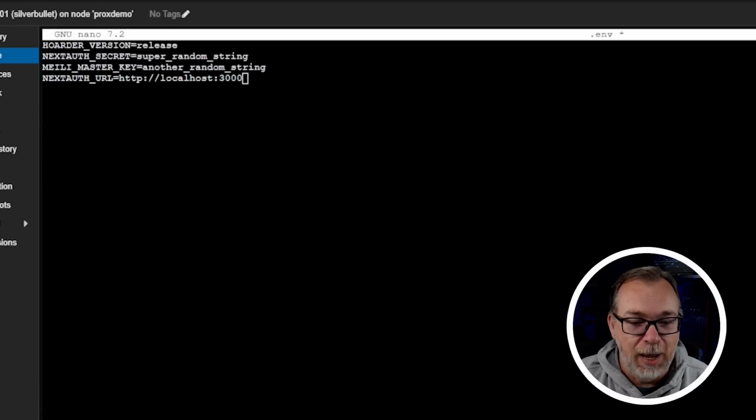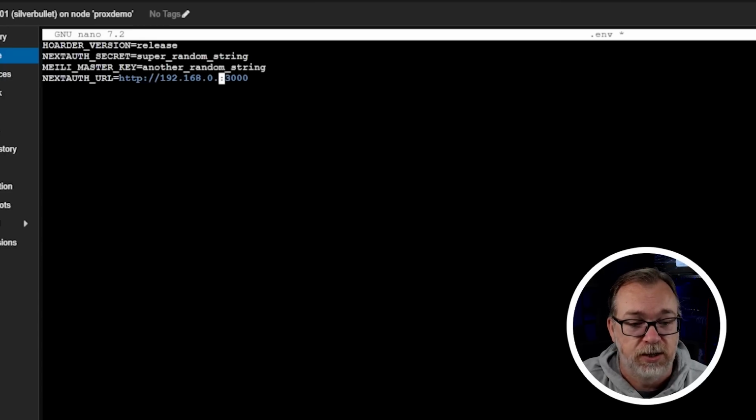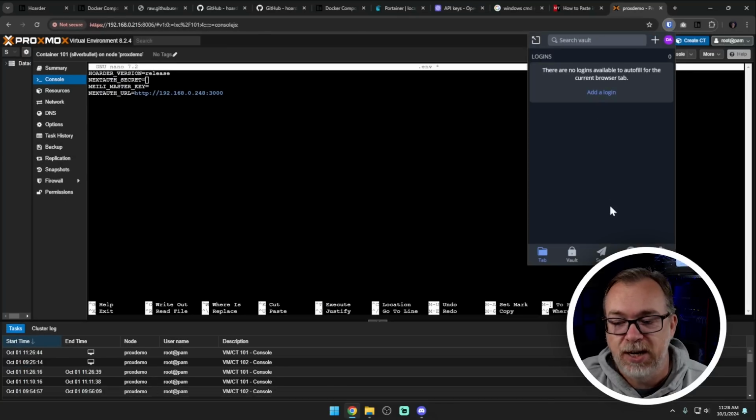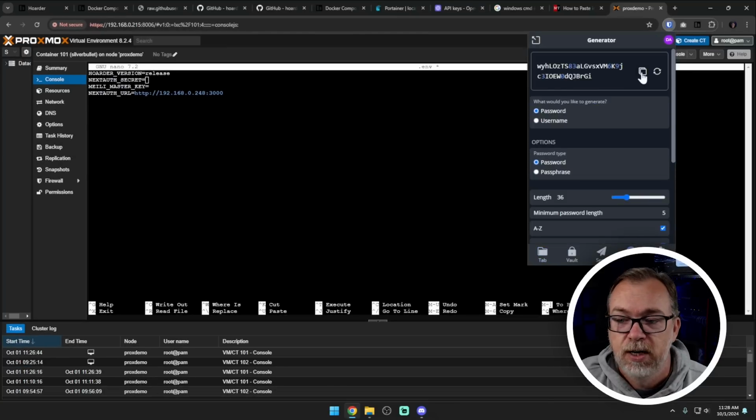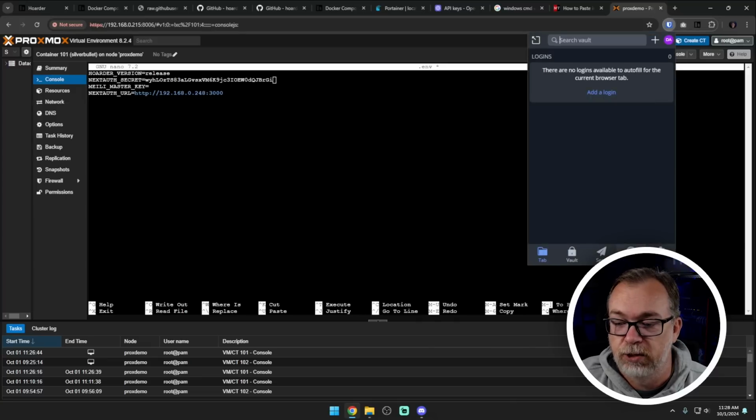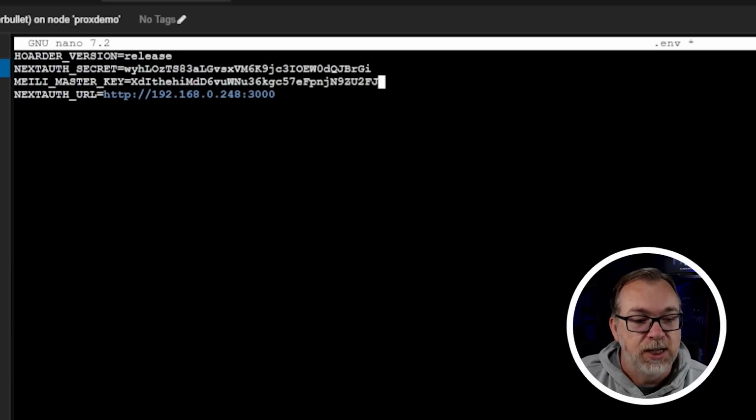Now, the NextAuth URL for this is going to be an IP address on port 3000. So it's going to be 192.168.0.248. And then I've got these 2 different strings up here that I need to replace. So I'm just going to go ahead and delete both of those real quick. And then again, you could run a command to do this in your terminal window or whatever. I'm just going to grab a couple of these like so. I'm just going to generate a new one here, copy that. I'm going to come down a line and paste that in. Okay, so now we've got our Hoarder version, we've got a couple of secrets, and we've got our URL configured